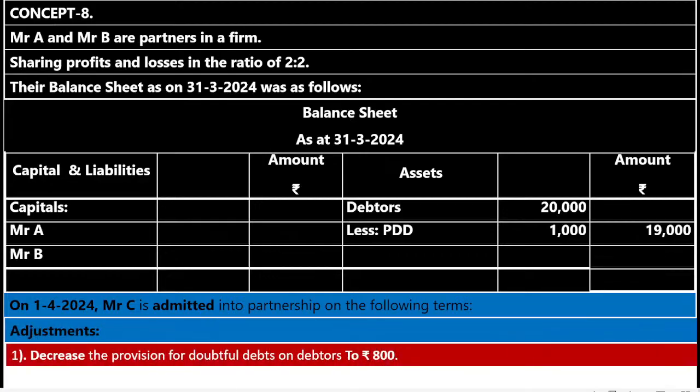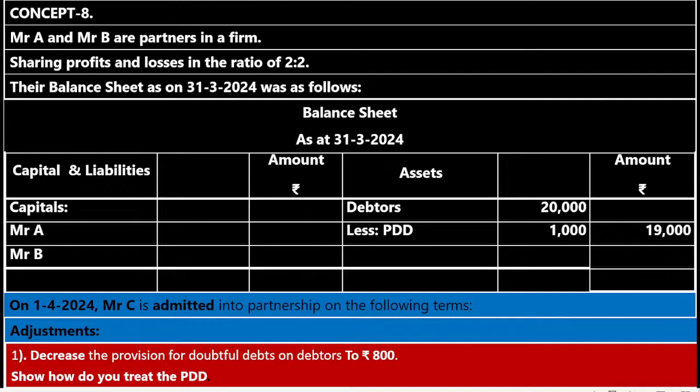Adjustments. Decrease the provision for doubtful debts on debtors to rupees 800. They are saying that decrease. It means reduce it. 1,000 PDD became 800. So that's why there is a decrease in the PDD by rupees 200. How to find it? 1,000 minus 800. Show how do you treat the PDD. Now pause the video. Note down the question completely. Then we will solve the concept number 8.